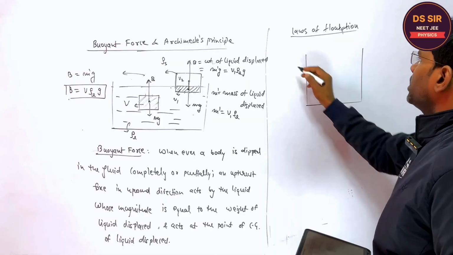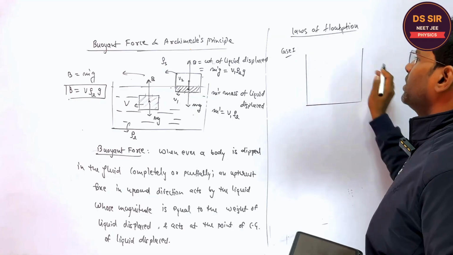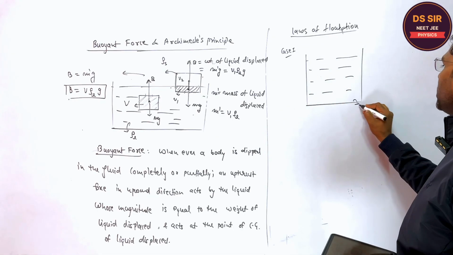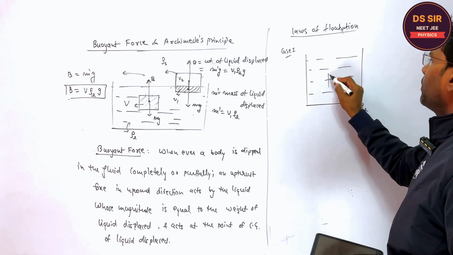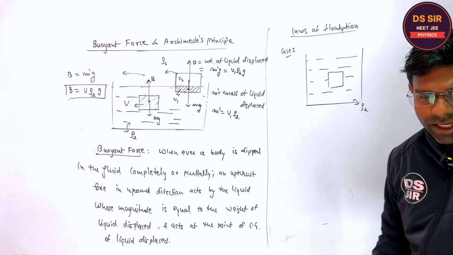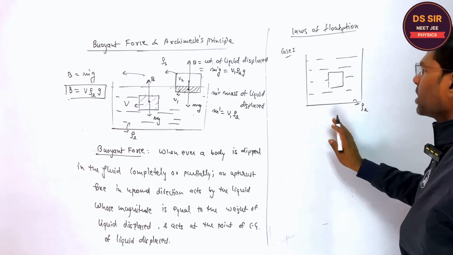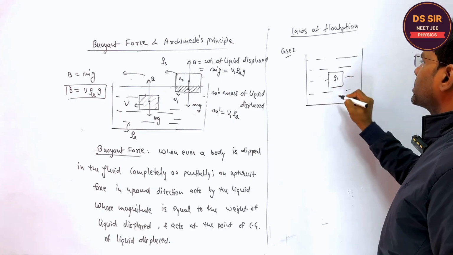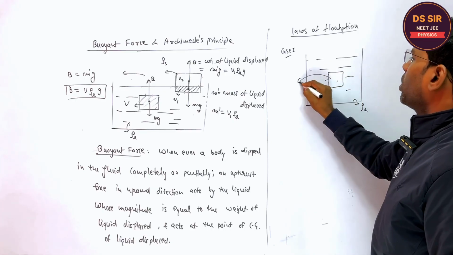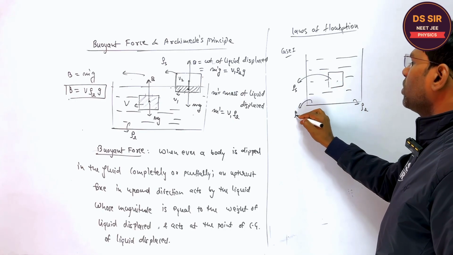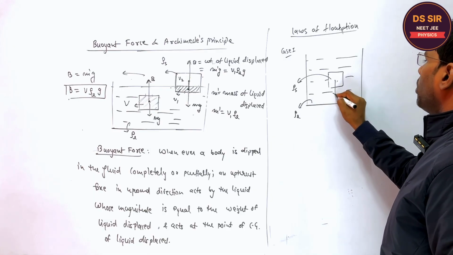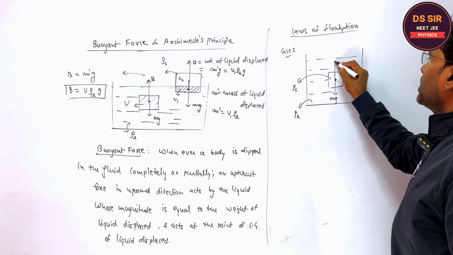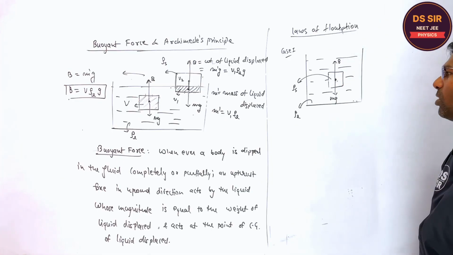Suppose, in the case 1, I will discuss first. Suppose this is the body, right? The density of the liquid is rho L. The body is placed inside the liquid, suppose. Is it clear or not? So the density of the body is rho S, right? The density of the body is what? Say rho S. The density of the liquid is rho L. How many forces will act upon it? So this is the mg, and the buoyant force will act. Is it clear or not?